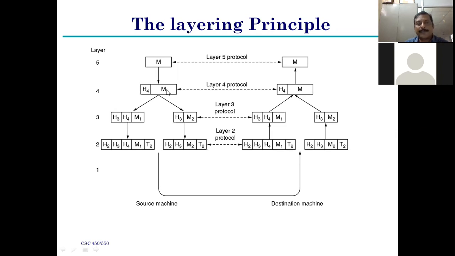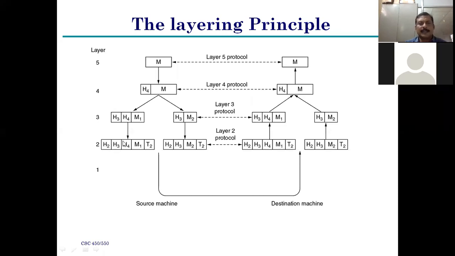Already there is H4 and M, right? This kind of information comes from the top layer. At the same time, we also add its own header, that is the third header, H3, meaning header 3. That header 3 format is carried forward to the next level. The next level is the data link layer. Why? Because the bottom layer is the physical layer and the next level is the data link layer. In TCP/IP, the data link layer and the physical layer are called the network access layer or link layer.